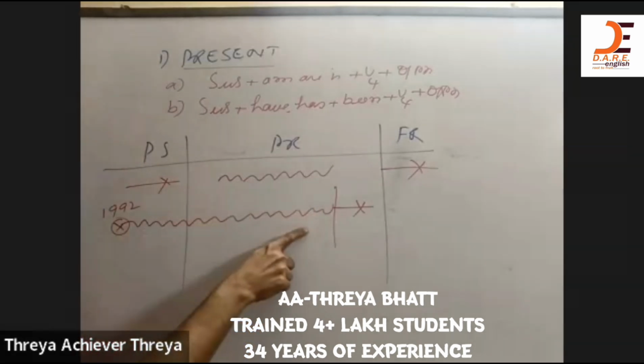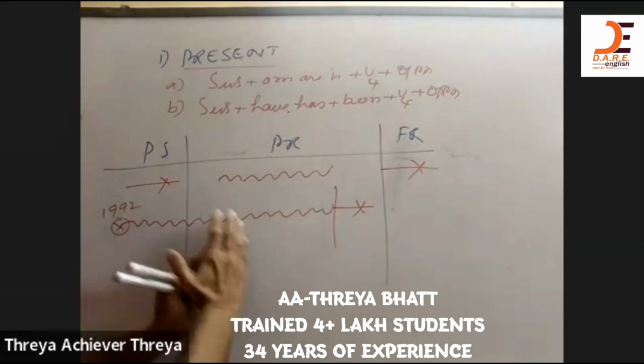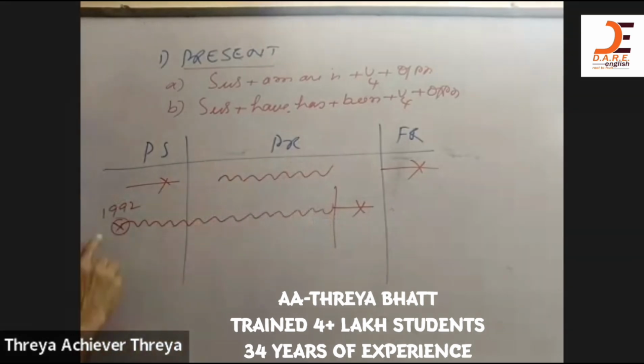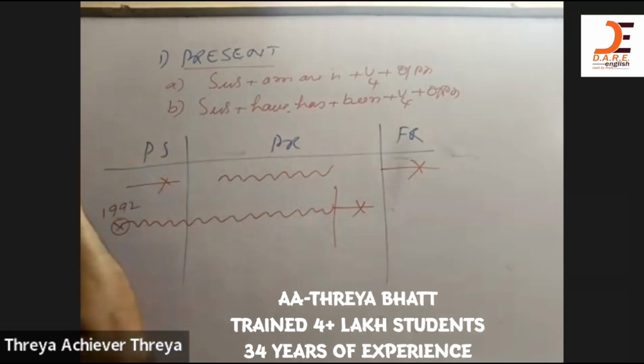I have been teaching English since 1992 means I need not be teaching right now. But my profession of teaching English started in the year 1992, and I'm continuing till this moment of time. I have been teaching English since 1992. These are the two continuous tenses in the present. You must understand. Same way in the negative also.